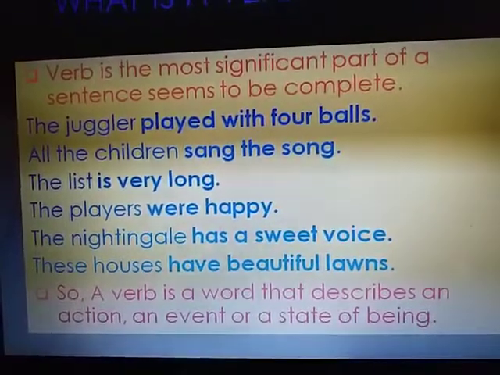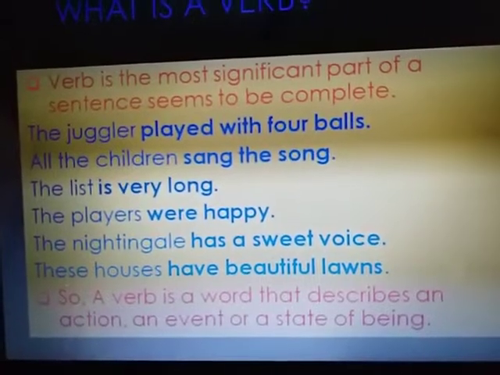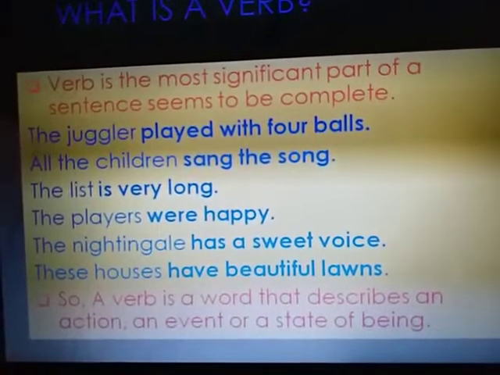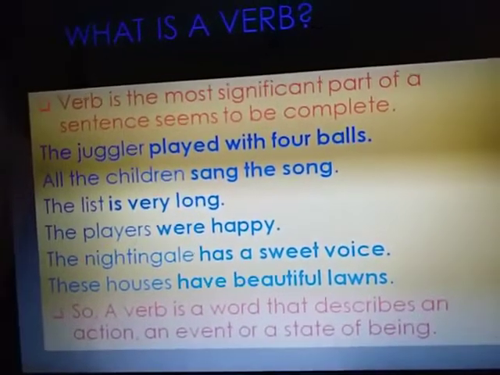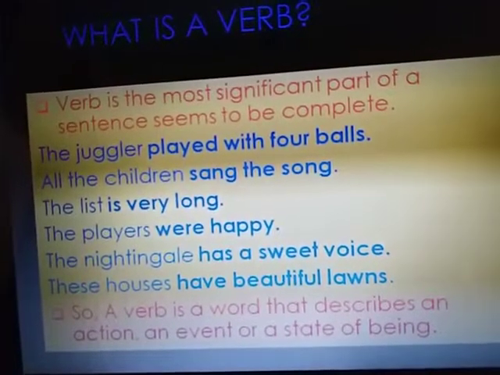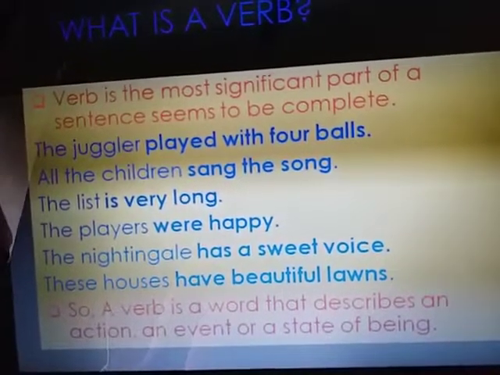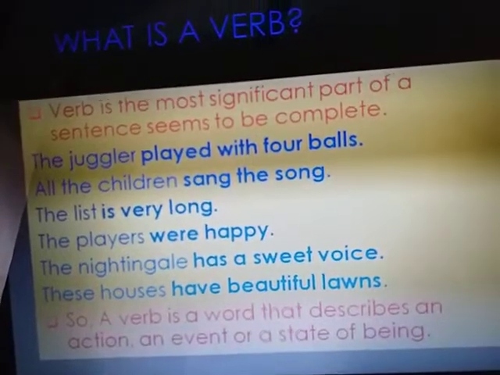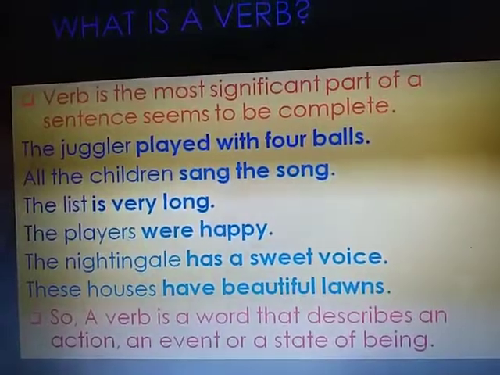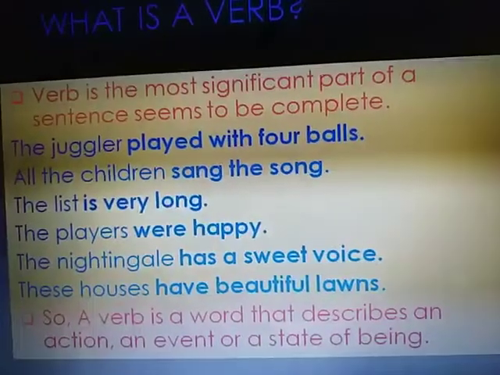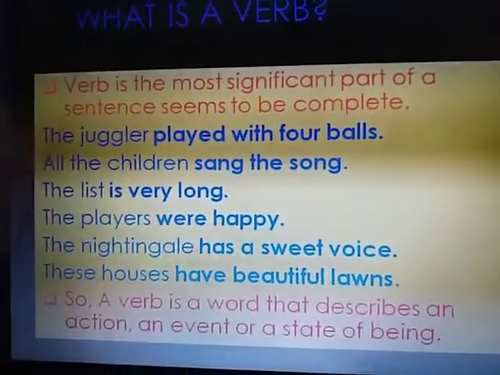But action words are not the only verbs. Words showing being and possession are also called verbs. In sentences 3 and 4, each verb expresses being. And in the last two sentences, has and have show possession. So we can say a verb is a word that describes an action, an event, or a state of being.